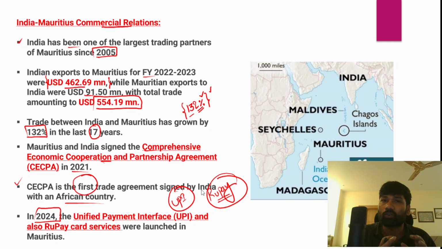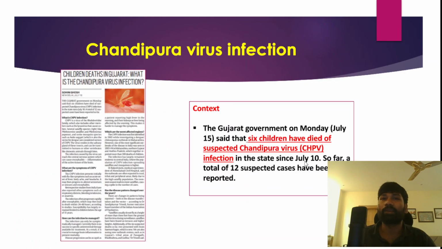Now you can clearly see that this is India, and this is the location of Mauritius in the southern Indian Ocean, right? Mauritius is also very closely located to Madagascar island and even the eastern coast of Africa. So that is about India and Mauritius relations.